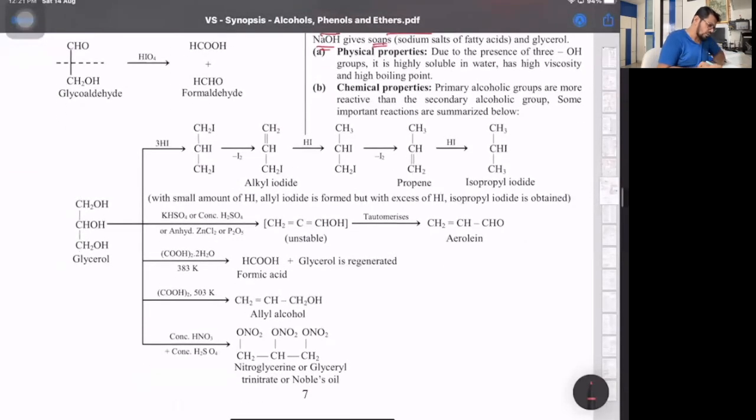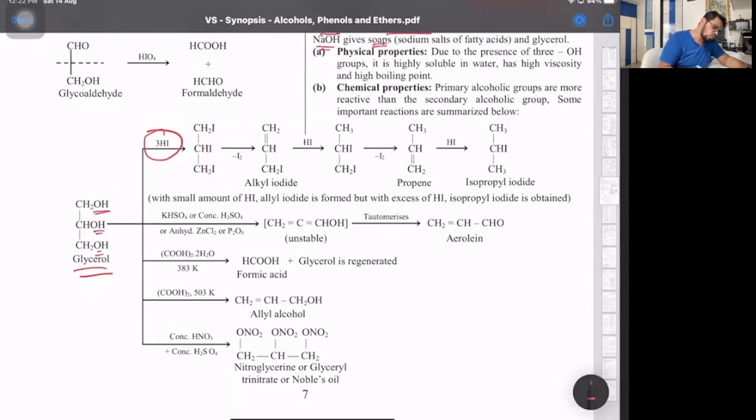Basically, we have all the reactions, but the important reaction is the reaction with 3 moles of HI. But observe what is happening first. I can just show on the arrow only. Glycerol, when I take 3 moles of HI, the first part is going to be OH goes, first, second OH, third OH. So all are replaced by 3 iodides. Once that is done, then it says remove iodine, I2. Observe here, I'm changing this color part. So you replace the 3 OH groups by 3 iodine.